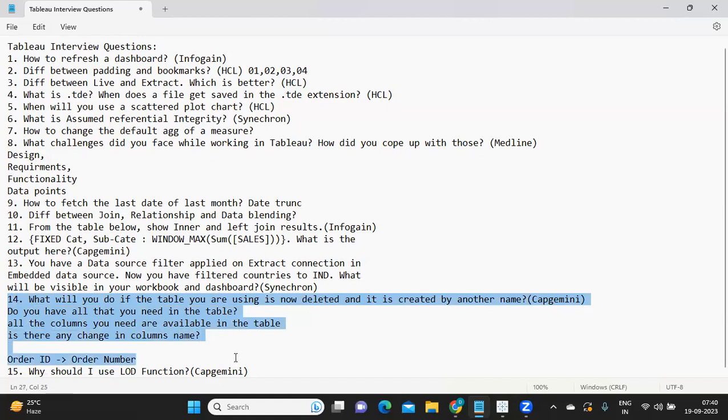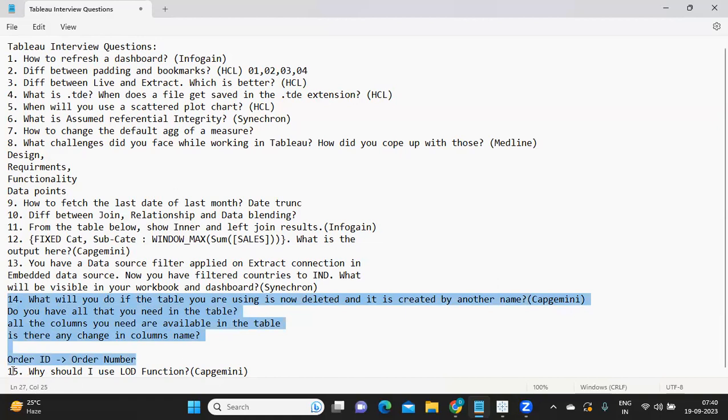If any field becomes invalid, it is our responsibility to make it valid. Any calculations that you are using, you also need to make sure they become valid. Make sure you have all the actions intact whenever you change the data source. These are some of the checklist items you need to maintain while doing so.